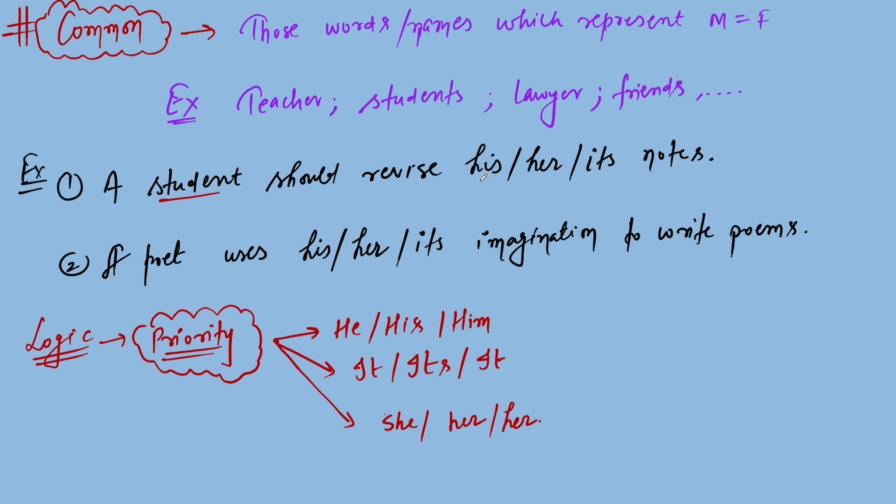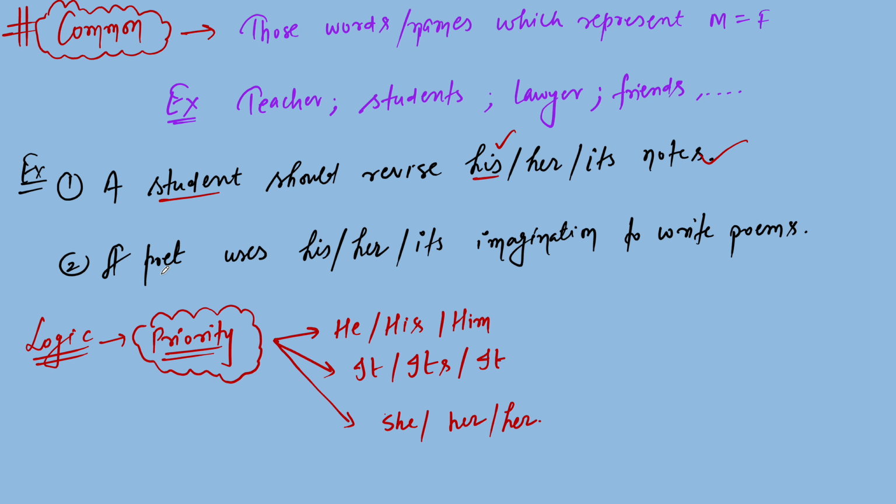As we can see, this is a common gender. A student should revise his notes. As there is his, we give priority to this, which is his. So a student should revise his notes, which is correct here. And a poet uses his, her, its imagination to write poems.